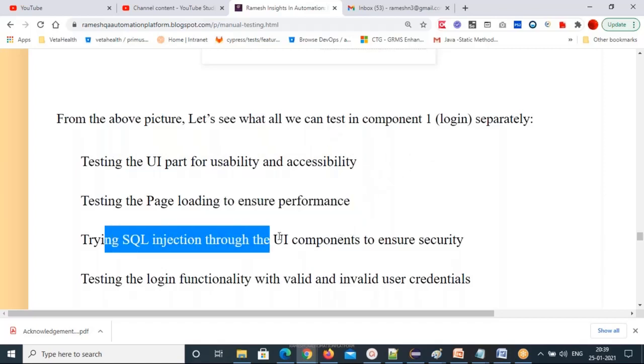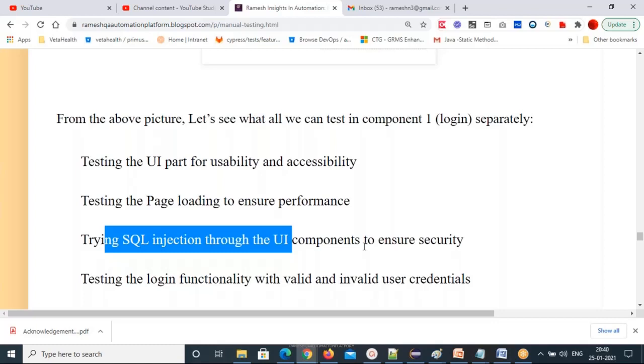And SQL injection. SQL injection is very important wherever input fields are there. What is SQL injection? Hackers use these techniques to hack the system with some SQL commands. They try to guess some usernames and passwords and attack the system. If the database is weak, it will give access to the hackers, and that's how data is stolen.